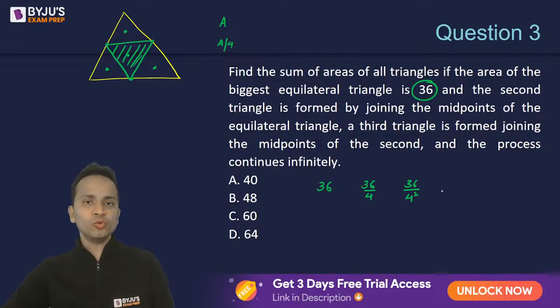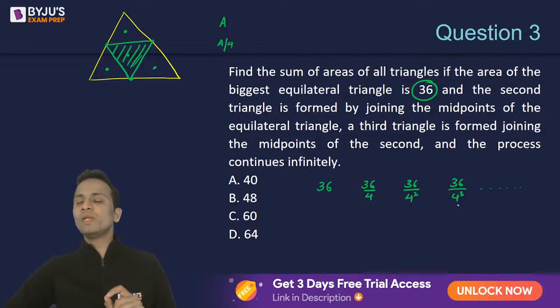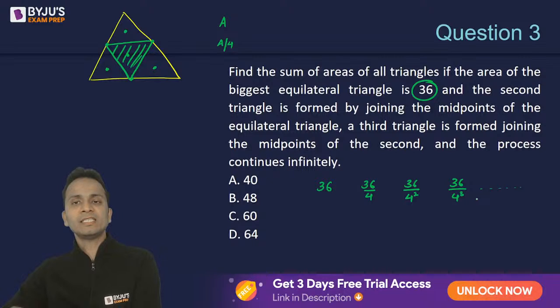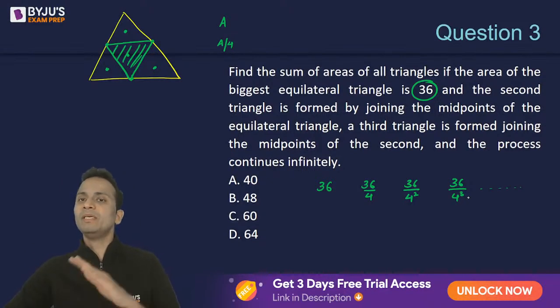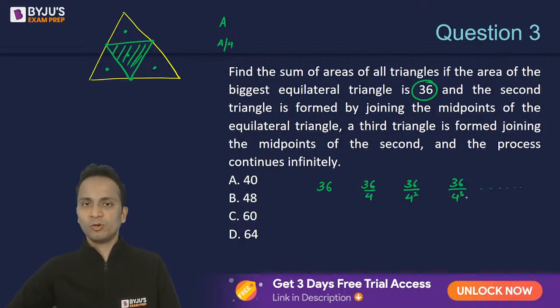The process continues to infinity. So the area of the fourth triangle will be 36 divided by 4 cube and so on. This value will keep on decreasing, and every next term will be the previous term divided by 4. Now we'll have to find out the sum of all these areas.